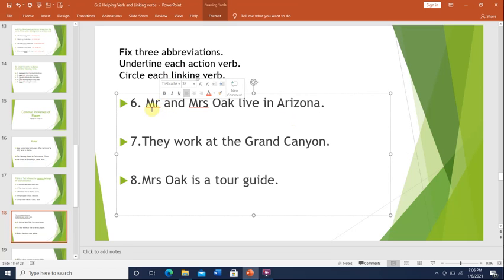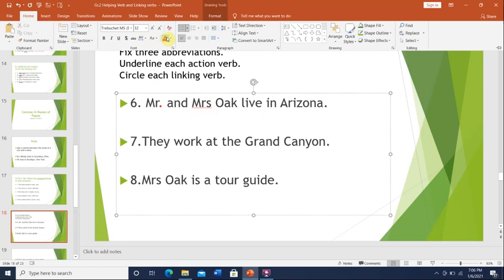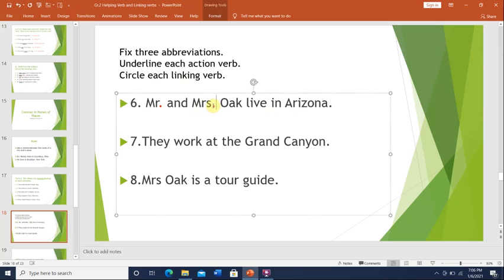They capitalized the M and wrote the last letter in small letter, but they didn't put the period. You have to put a period to show that this word is abbreviated. And Mrs. also, Mrs. is for a married woman. We wrote a capital M, but there's no period. So now we abbreviated Mr. and Mrs. Oak.